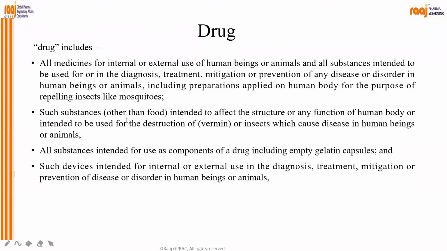Then such substance other than food intended to affect the structure or any function of human body, or intended to be used for the destruction of insects which cause disease in human beings or animals. Then all substances intended for use as a component of a drug, including empty gelatin capsules. So it is a big definition you have to understand, because it will be part of your final exam, the definition.